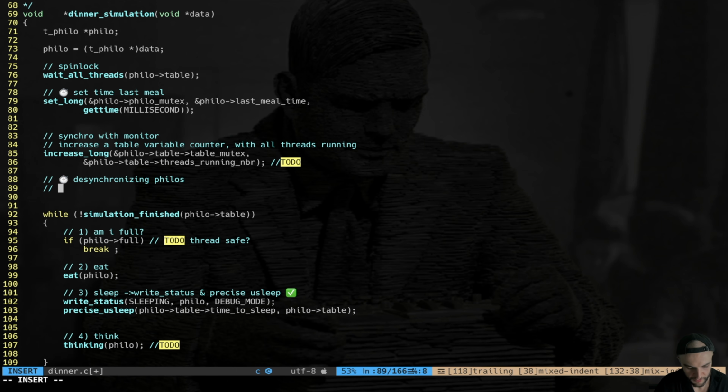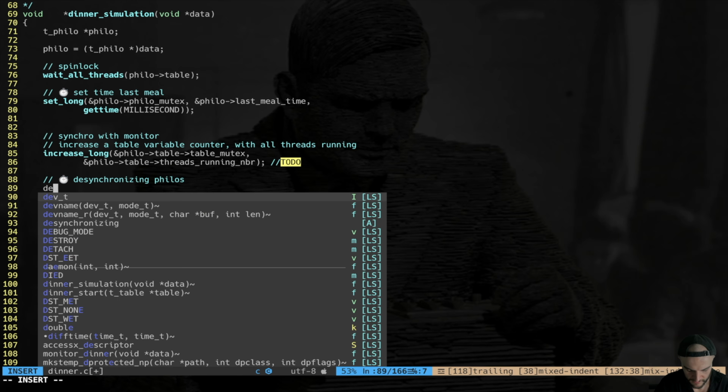So here, just before entering the loop, I want to desynchronize the philos. Basically, I want to make an even or odd philosopher wait for a custom amount of time, just to avoid a perfect synchronization while starting. This will help in fairness. So for even philosophers, I will have a micro waiting, milliseconds waiting, just to desynchronize and avoid too much contention. If the system contains odd philosophers, we're going to start by thinking. Now you will see what I mean in code. I think it would be easier.